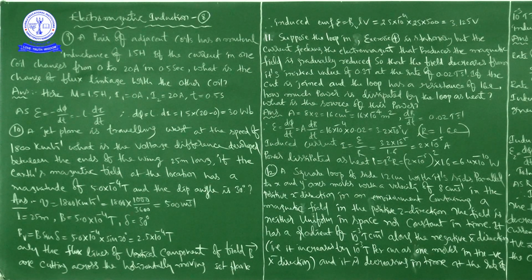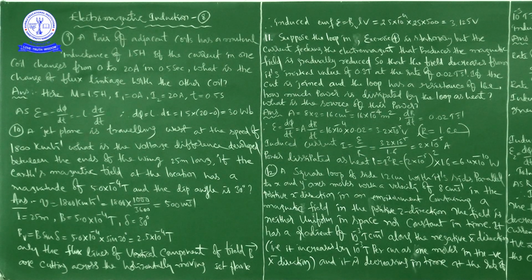I will repeat the problem once again. You identify what quantities are given and what quantity we have to find. A pair of adjacent coils. I hope you are able to imagine adjacent coils, like this one coil and beside it another coil. A pair of adjacent coils has a mutual inductance of 1.5 Henry. If the current in one coil changes from 0 to 20 amps in 0.5 seconds, what is the change of flux linkage with the other coil?